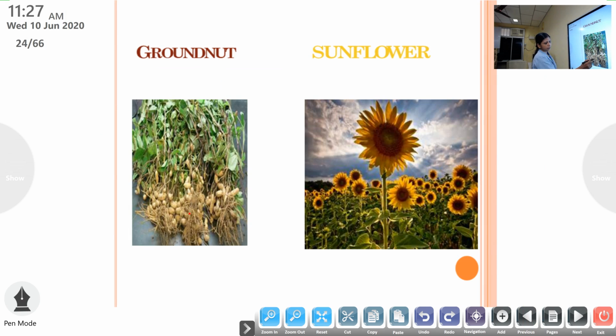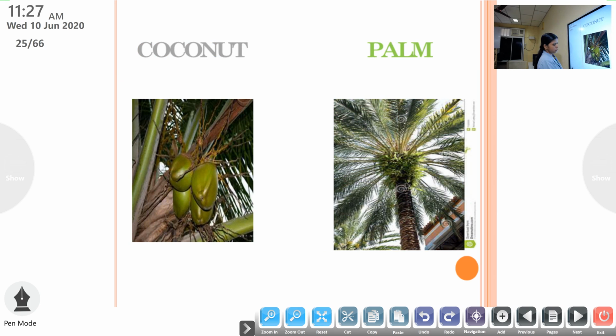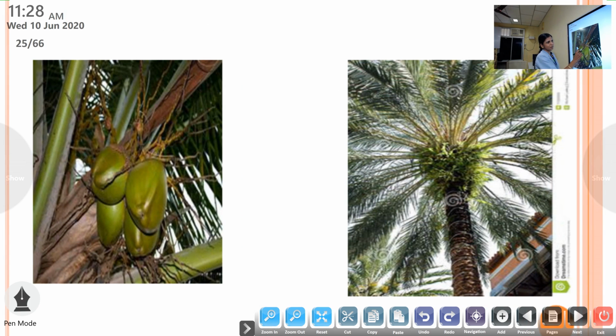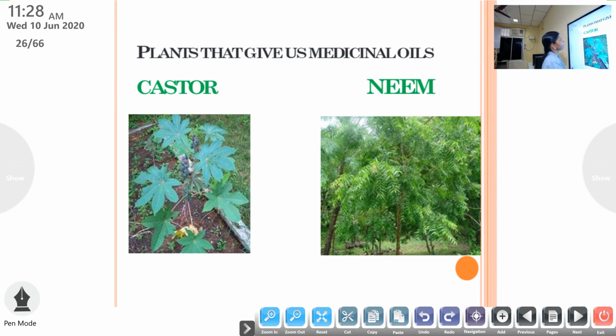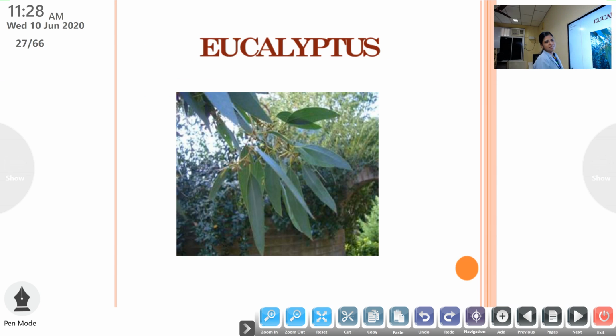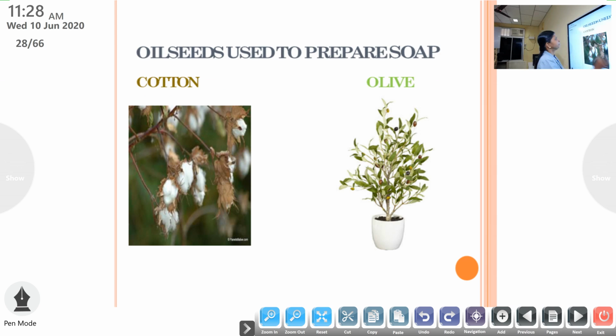So this is groundnut. This one is familiar to you, that is what? Sunflower. Then next, coconut. This one is palm tree. Next, this plant is castor. You may not be familiar, in some areas it is there. This is the castor plant and this is familiar to you. This is neem plant. Then this is eucalyptus. Eucalyptus oil is also there.